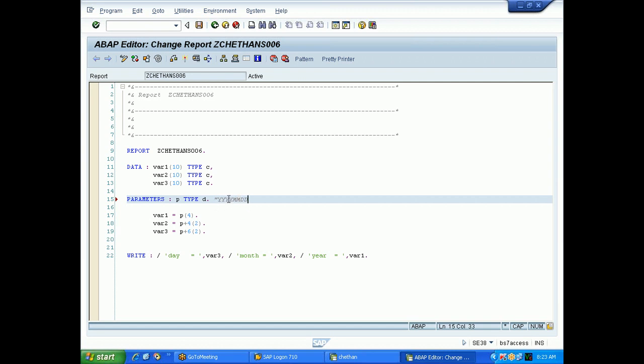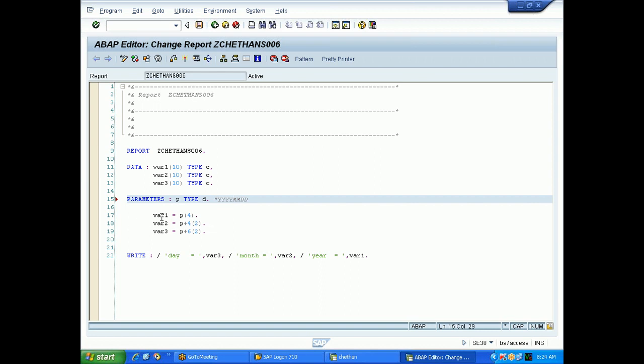Now what he is doing: P has year 2010, month 12 and date 10. Among this, the first four characters he is taking into variable 1. P of 4 means the first four characters of this date. After that, we want the month. How to get the month? 1, 2, 3, 4.